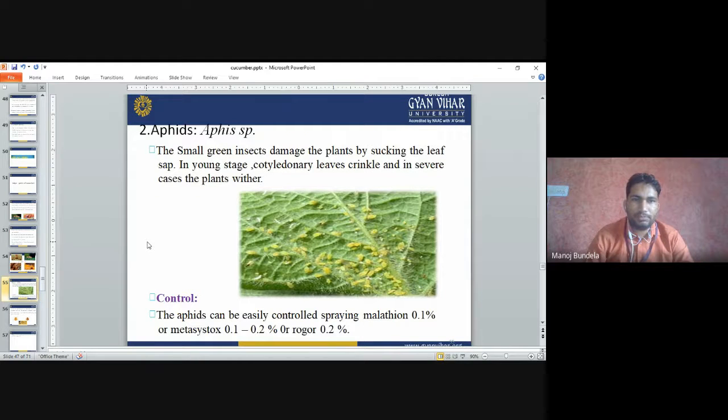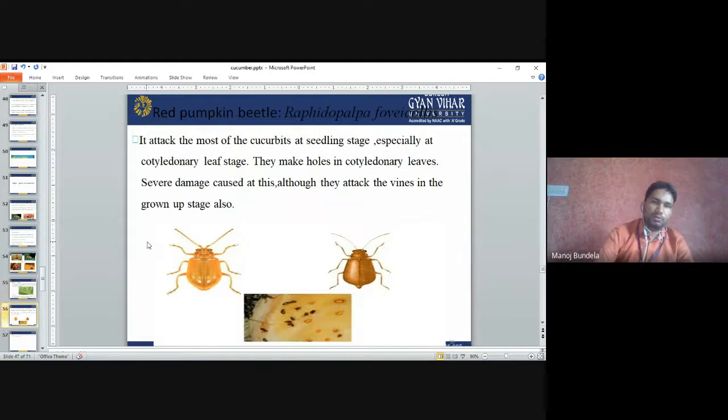Aphis species. The small green insect damages the plants by sucking the leaf sap. In the young stage, cotyledonary leaves crinkle, and in severe cases the plant withers. The aphid can be easily controlled by spraying malathion 0.1% and metasystox 0.1 to 0.2%, or Rogor 0.2%.